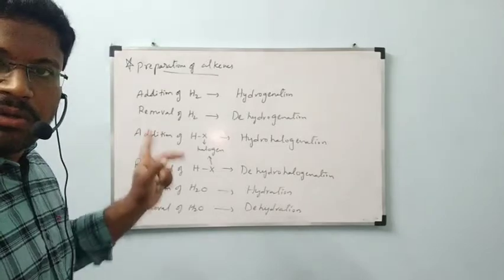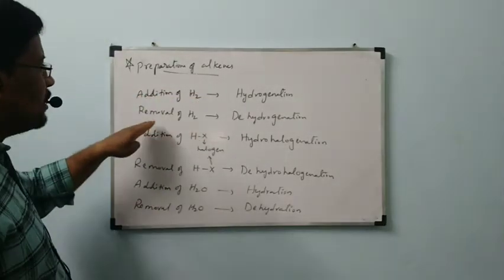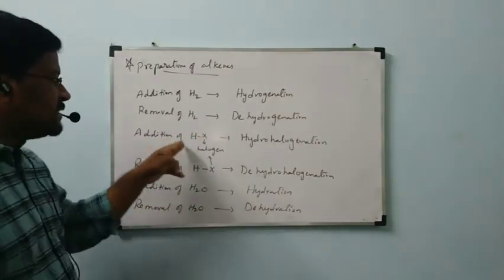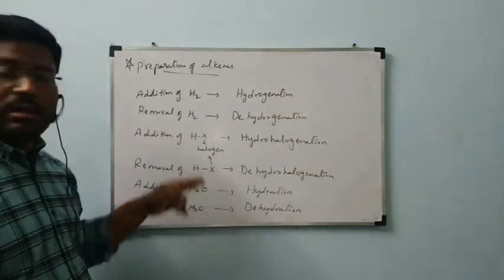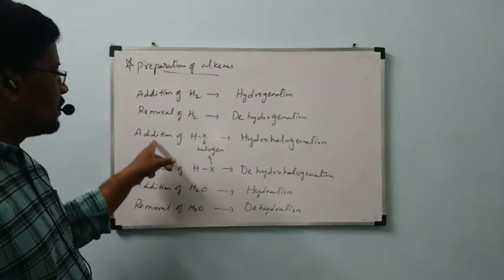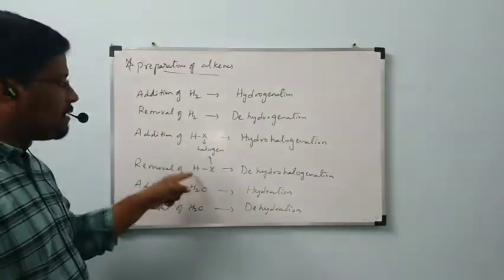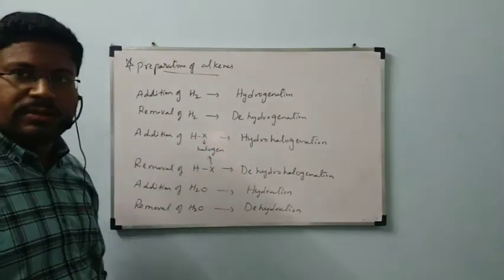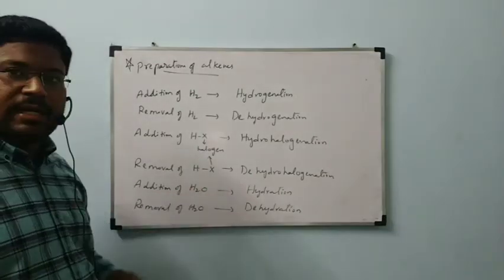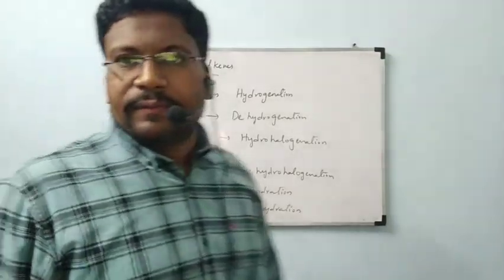Next, note down all these terms. Addition of hydrogen is called hydrogenation. Removal of H2 is called dehydrogenation. Addition of HX, where X is a halogen: fluorine, chlorine, bromine, iodine, is called hydrohalogenation. Removal of HX is called dehydrohalogenation. Addition of water is called hydration. Removal of water is called dehydration.